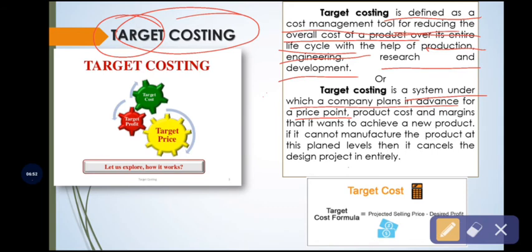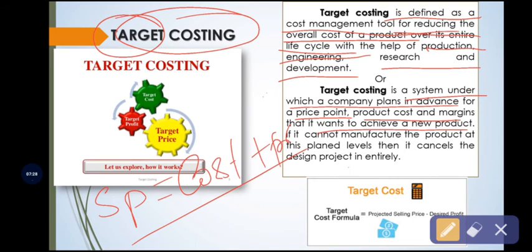So the company or firm makes a pre-plan for a price point of the product, the product cost and the percentage of profit margin that it wants to achieve on a new product, because selling price includes cost plus profit.